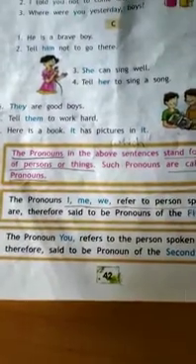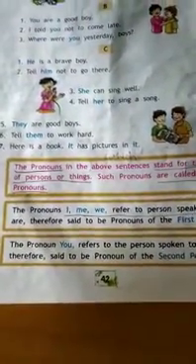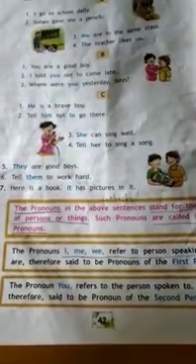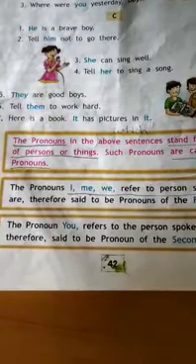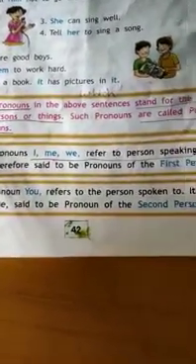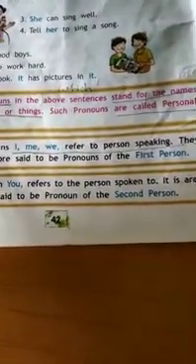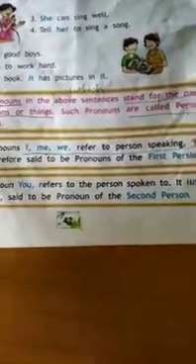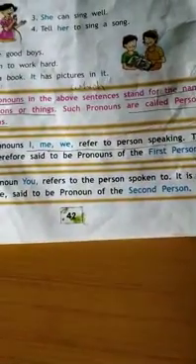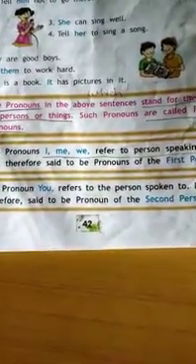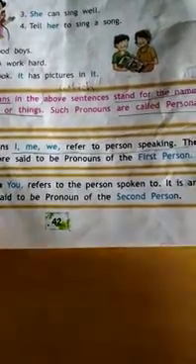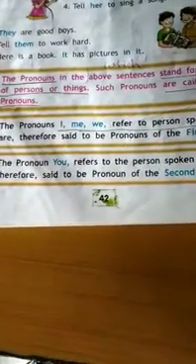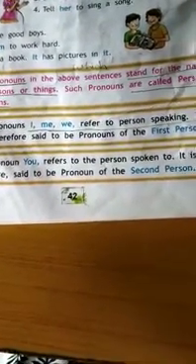In the first examples, 1, 2, 3, 4, A. In B you see the pronoun you refers to the person spoken to. Therefore it is said to be pronoun of the second person.